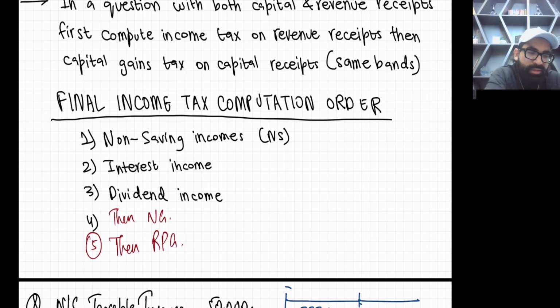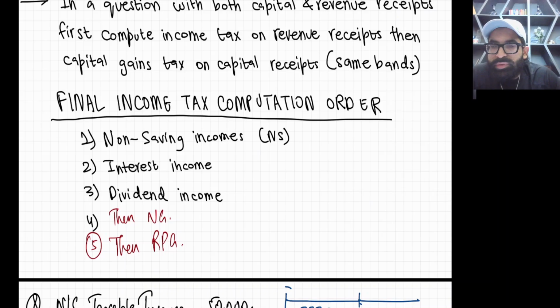So the simple rule is, listen, first of all, always go for non-saving income. First calculate tax on non-saving income, then interest income, then dividend income, then normal gain NG, and then RPG. Okay, and your bands will be utilized in such a way.